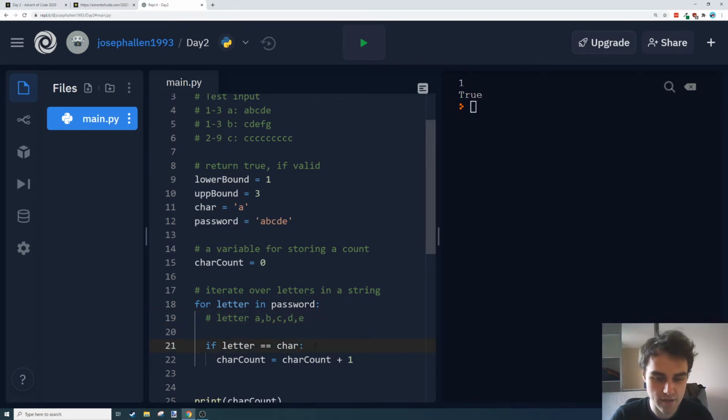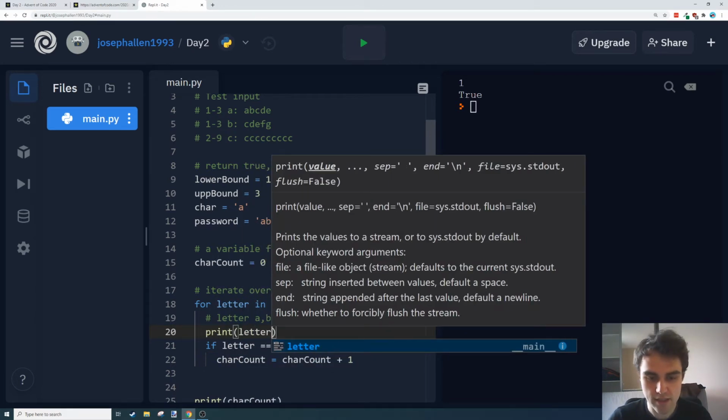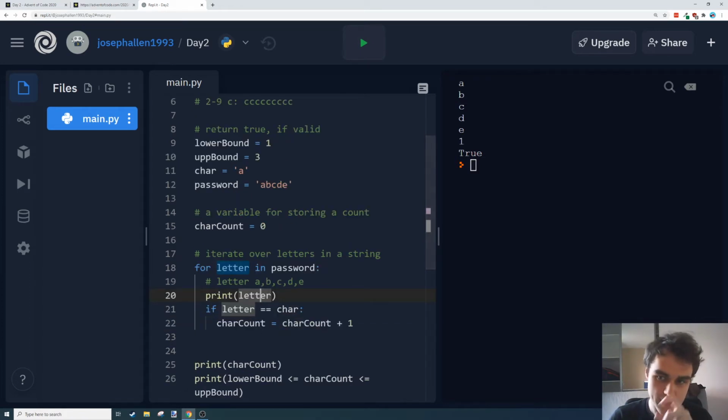So if we print that out each time, I'll keep printing the letter actually because it'll just make it a bit easier to see at this point. So it'll print out all those letters, it'll print out the number of times we count an A, and it'll print out whether that's within our bounds or not. So yeah, I've not talked about that equals sign.